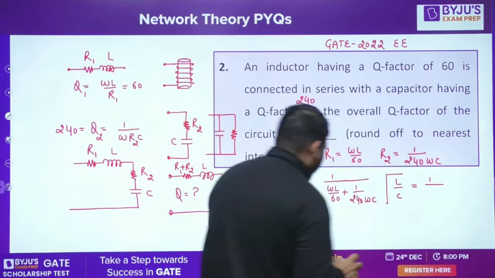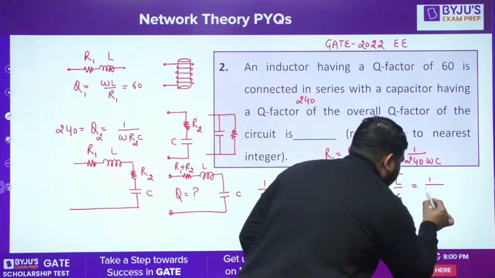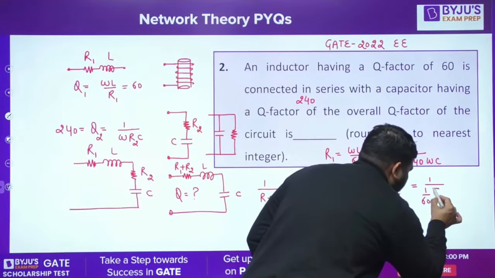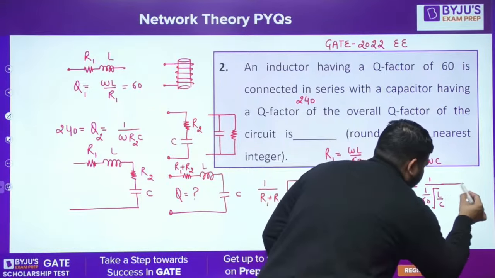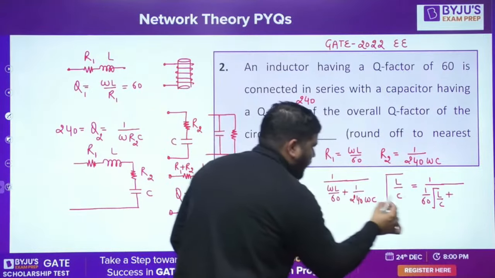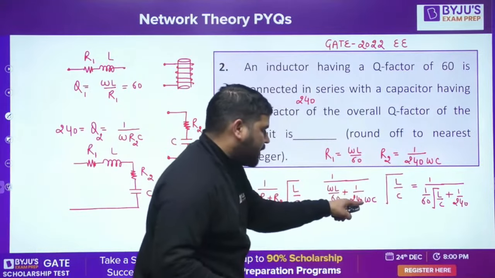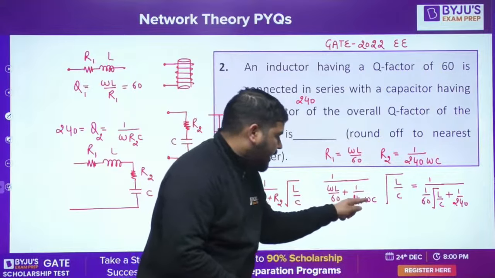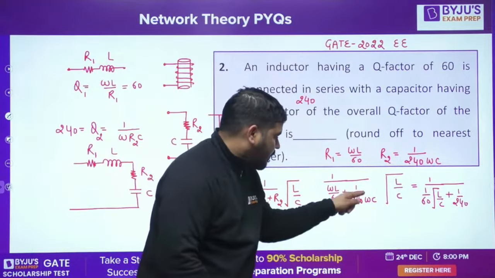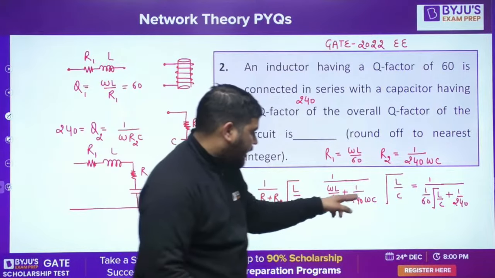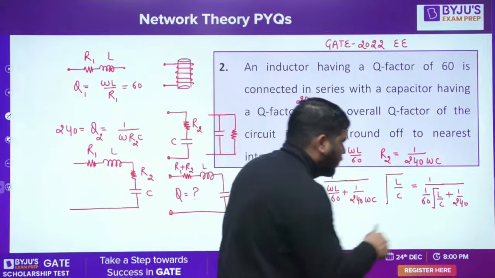If you put omega equal to 1 by root LC, it will become 1 by 60 root of L by C plus 1 by 240, and with omega equal to 1 by root LC, root L will come in the numerator.